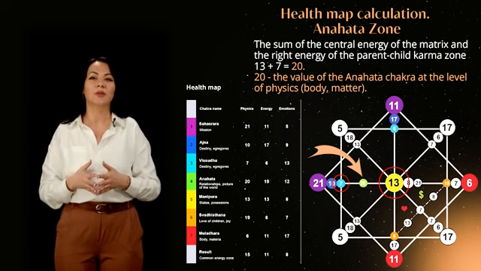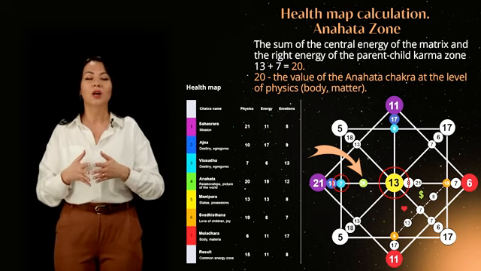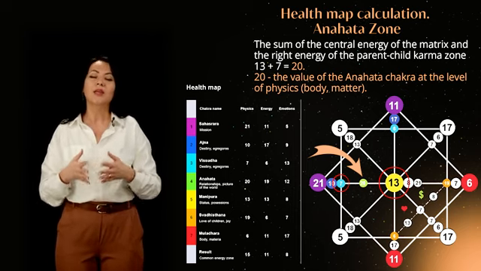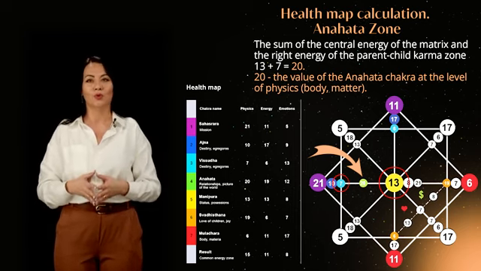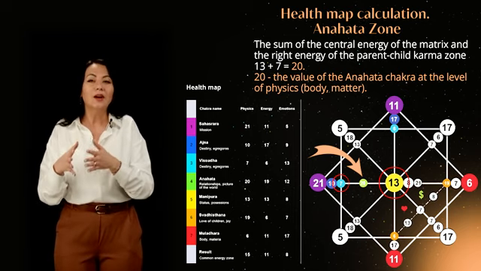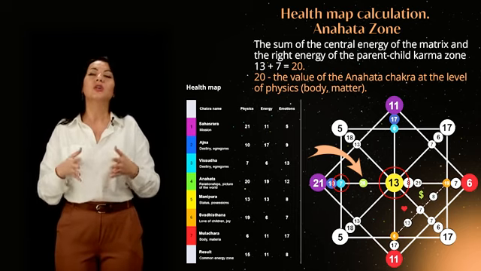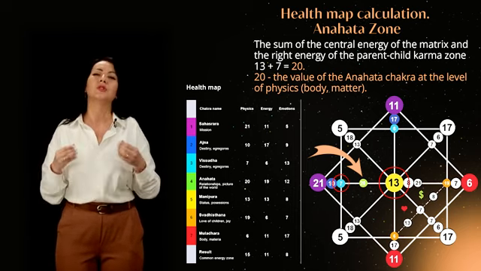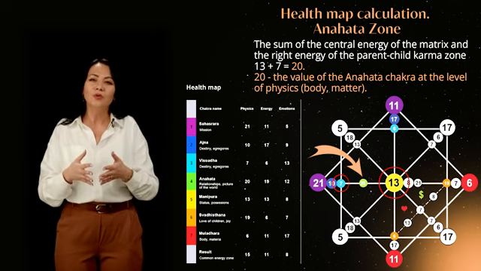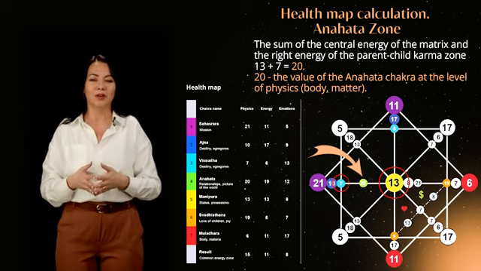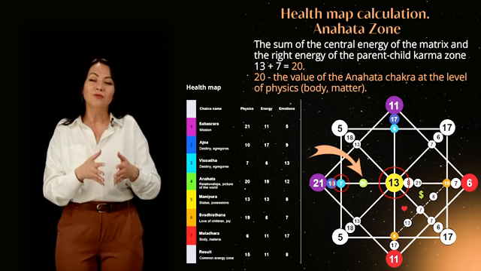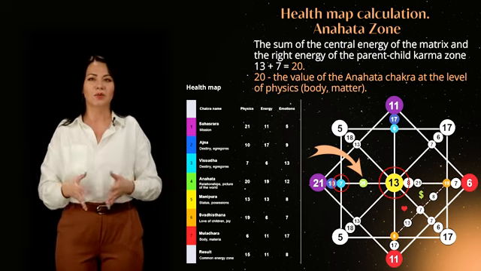Before we calculate the health map, let's calculate the energy of the anahata zone. The sum of the central energy of the matrix and the right energy of the child-parent karmic zone is the value of the anahata chakra at the level of physics, body, matter, on the horizontal line, as shown in the illustration. In our example, 13 and 7, the sum is 20 energy.